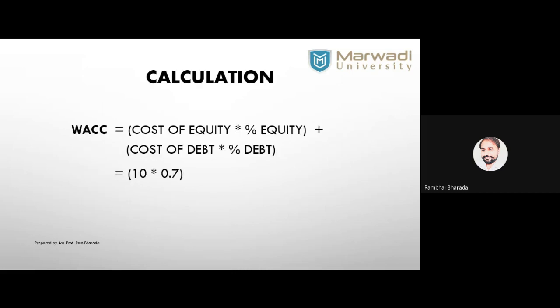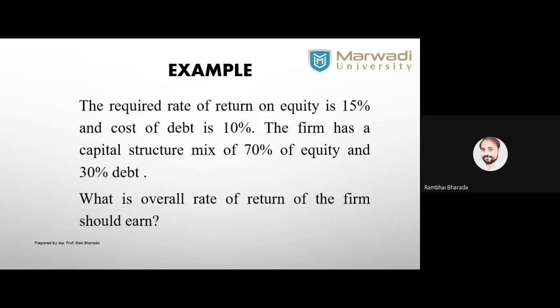0.7 or 0.70, whatever you write makes no difference. Plus, in the second column, cost of debt. See the second line. Cost of debt is how many percentage? 10%, into proportion of debt, 0.30.